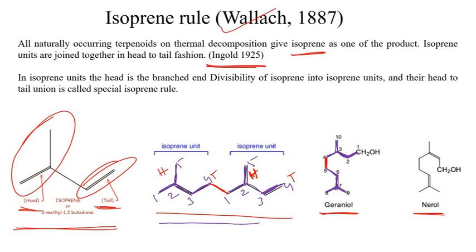So what is the advantage of this? Just by knowing this particular part, that is, the divisibility of isoprene units in head to tail fashion, we can use it for the structural elucidation of some of the molecules. That is the advantage. You can extend the same thing to nerol also. These two are isomers, one and the same, except that this is trans and this is cis in nature.